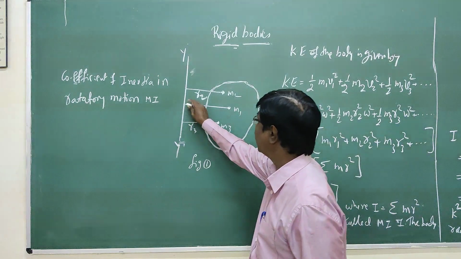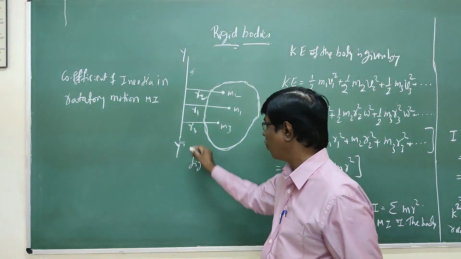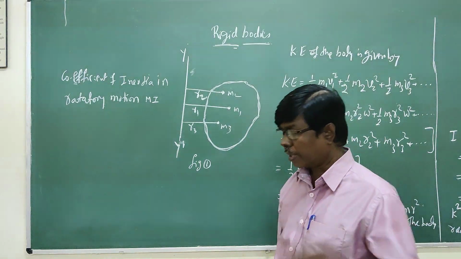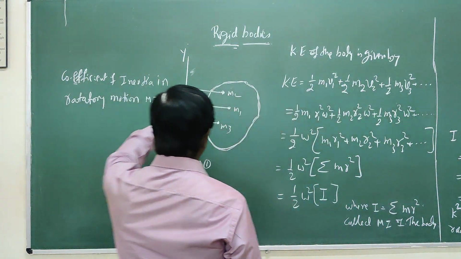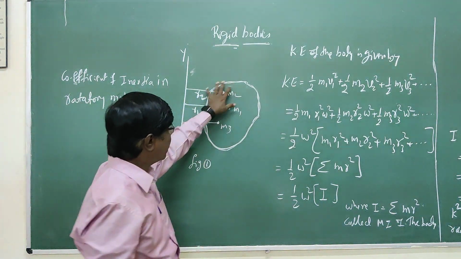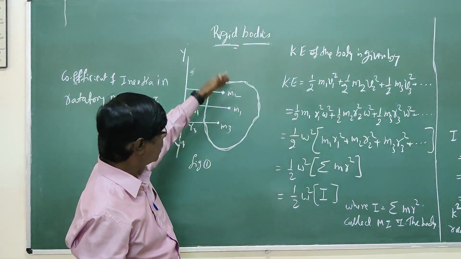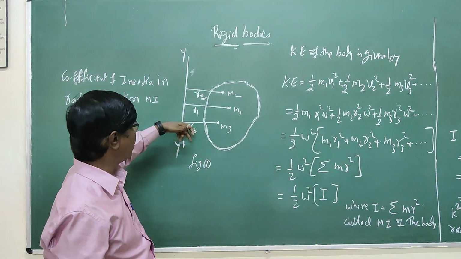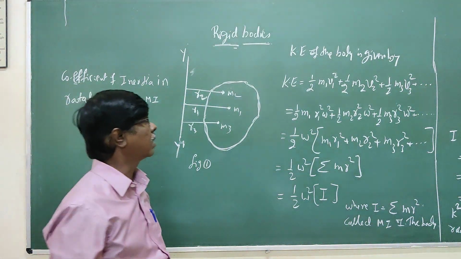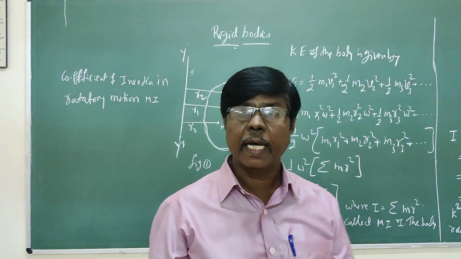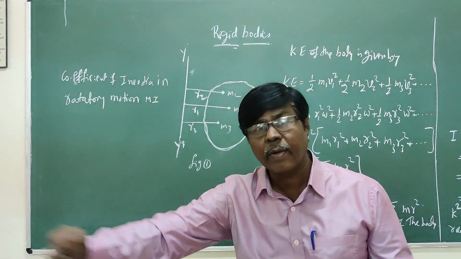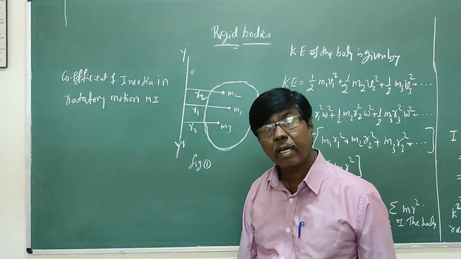This body is fixed with an axis YY'. So if we have an axis of rotation here, the particles rotate about the axis in circles of radius r1, r2, r3. Then what will be the kinetic energy of the particles moving with a linear velocity, not angular?